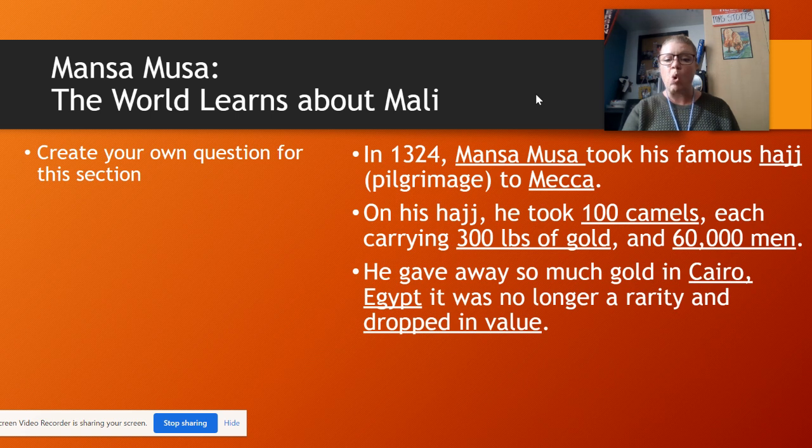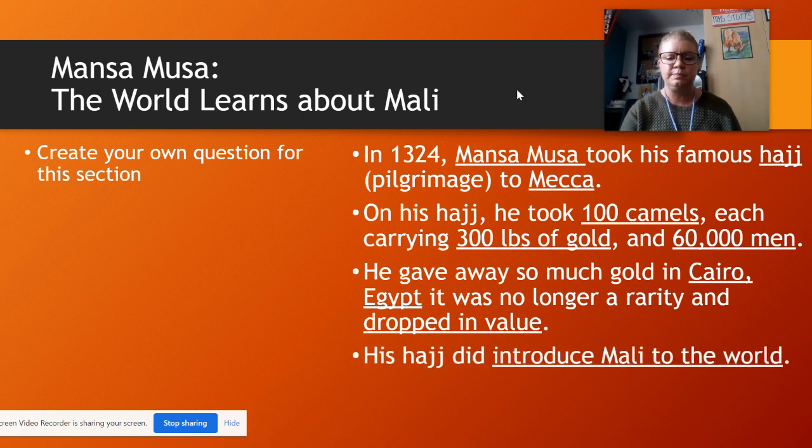He gave away so much gold in Cairo, Egypt, that it really no longer had much value because he was giving so much of it away. If you give it all away for free, it's going to lose value. So unfortunately, even though it brought Mali to the forefront and showed people how rich Mali was, the price of gold did drop quite a bit, and this is going to hurt them economically later. He's giving away all their resources.